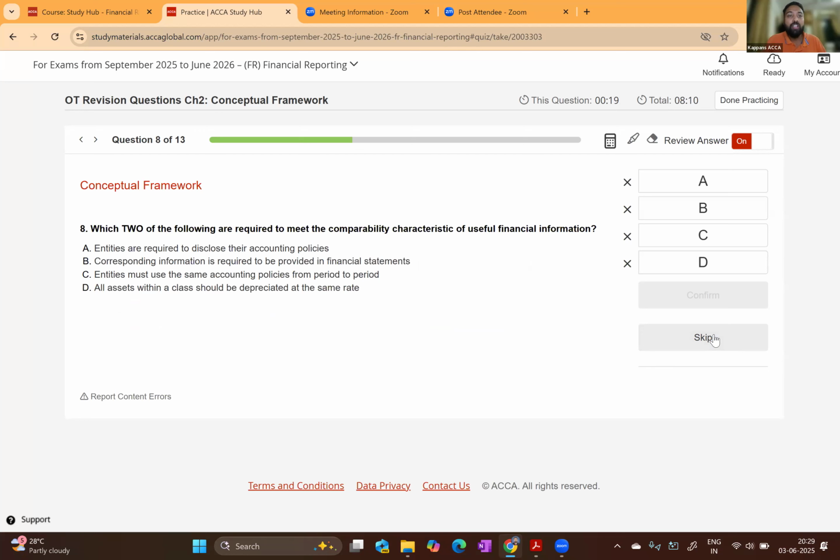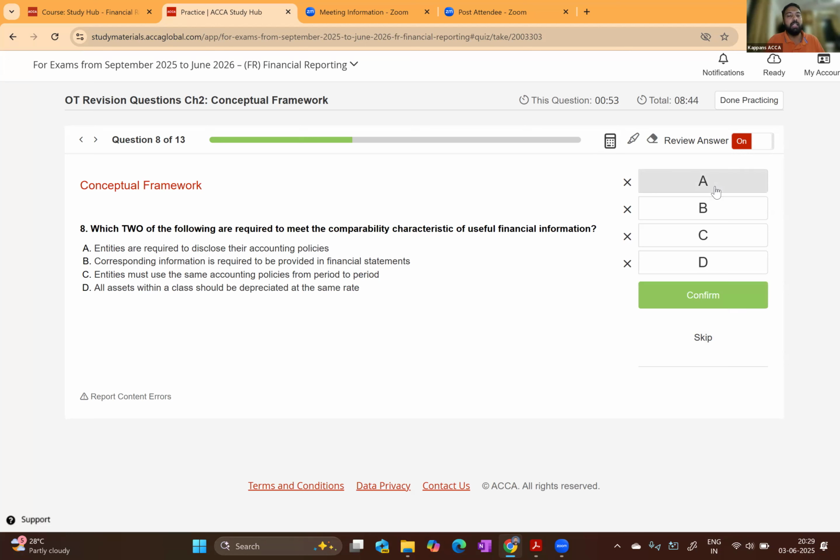So the eighth question, which is related to the conceptual framework: which two of the following are required to meet the comparability characteristic of useful information? We have learned that comparability means you should be able to compare with the previous year, and you should be able to compare with the industry average, by disclosing information in the notes to the financial statements. So which two of the following are required to meet the comparability characteristic? Option A, entities are required to disclose their accounting policy.